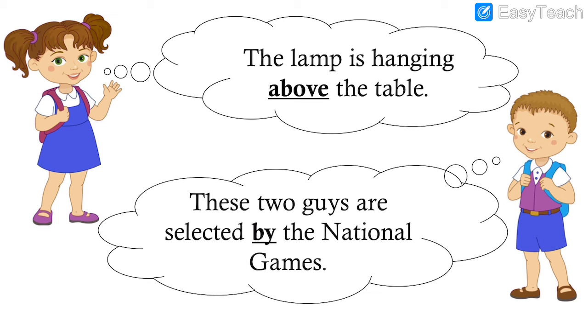These two guys are selected by the national games. By. How are they selected? By the national games. So here above and by are also prepositions.